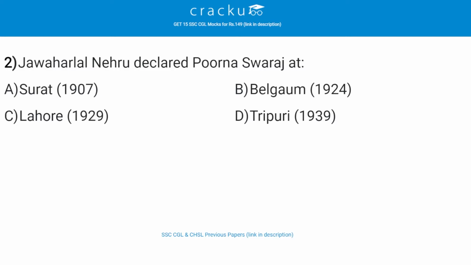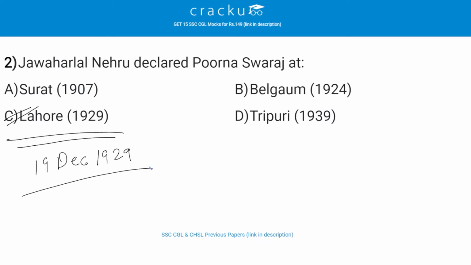Jawaharlal Nehru declared Purna Swaraj at, the correct answer is C, that is Lahore, 1929. So, Indian National Congress passed the Purna Swaraj resolution on 19th December 1929 and it was the Lahore session. A public declaration was made on 26th January